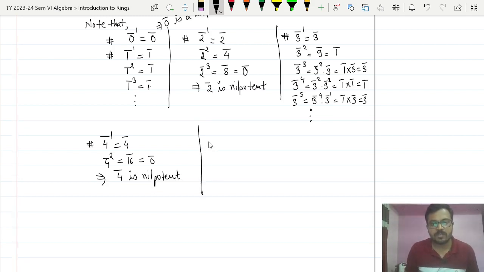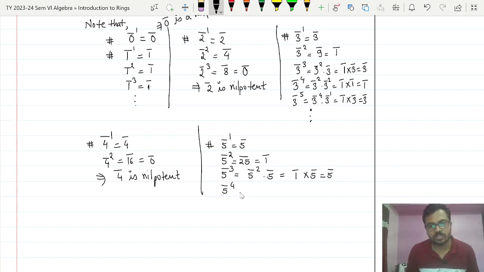Next element is 5 bar. So 5 bar raised to 1 is 5 bar, and 5 bar raised to 2 is 25 bar, but modulo 8, it is 1 bar. Again 5 bar raised to 3 is 5 bar raised to 2 multiplied by 5 bar, but 5 bar raised to 2 is 1 bar, so 1 bar multiplied by 5 bar is again 5 bar. Now 5 bar raised to 4 will be 5 bar raised to 2 times 5 bar raised to 2, that is 1 bar multiplied by 1 bar.